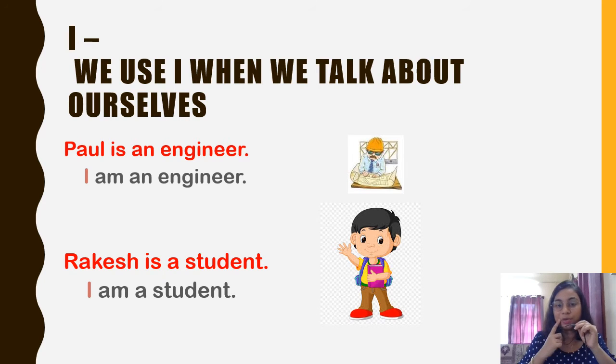In the second picture you can see Rakesh is a student. When someone asks him, he will say, I am a student. Dear children, when you talk about yourself, you always use I.